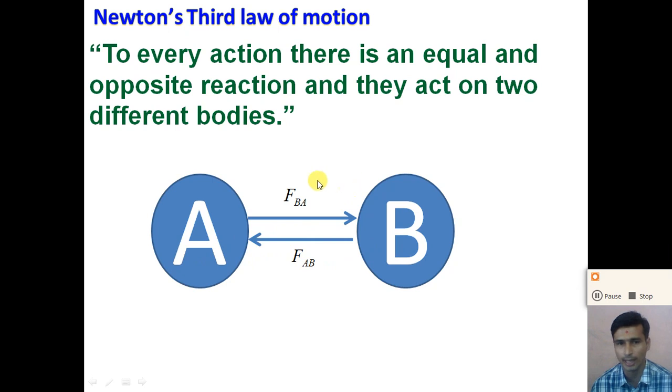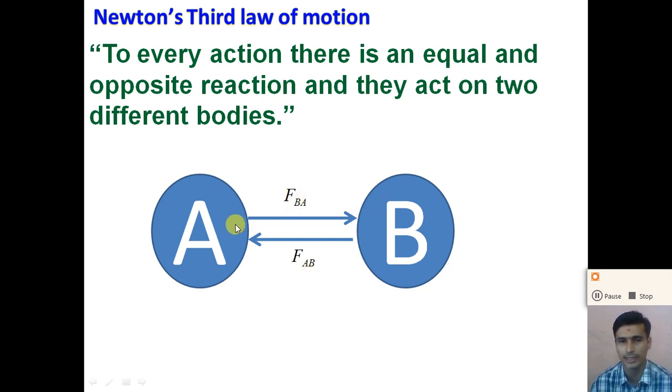So here FBA and FAB are the same in magnitude, but in the opposite direction. So the forces originate in a pair, an equal and opposite pair, right?